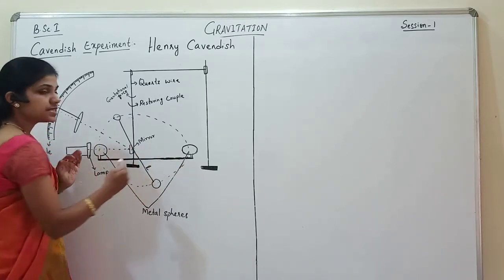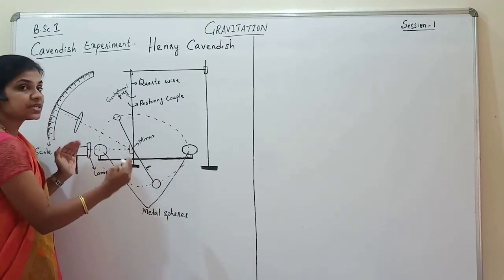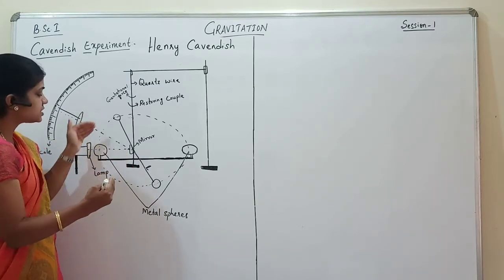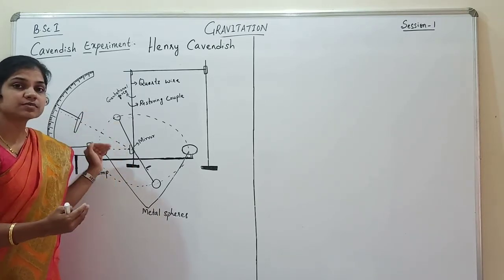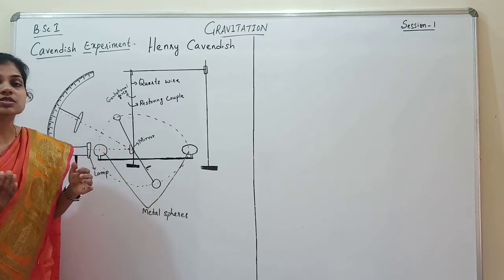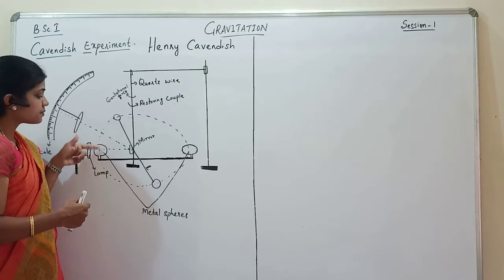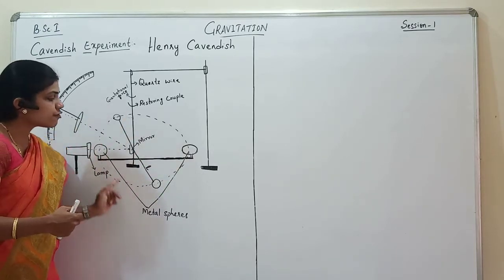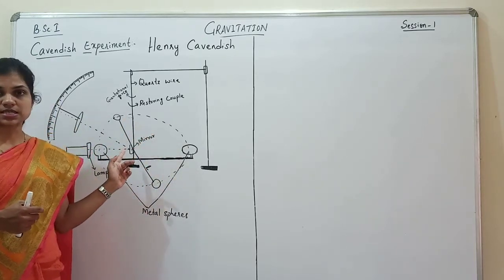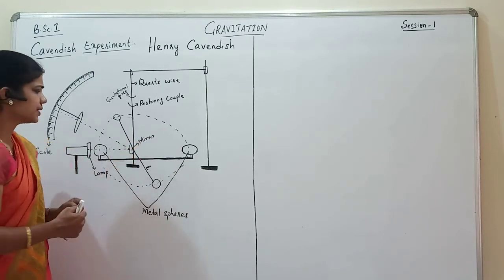The two big metal spheres were kept in such a way that the distances of the bigger spheres from the small spheres were almost equal, right? And they were kept in such a way that they formed a concentric circle, right?